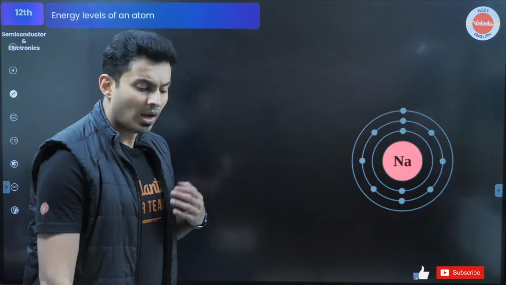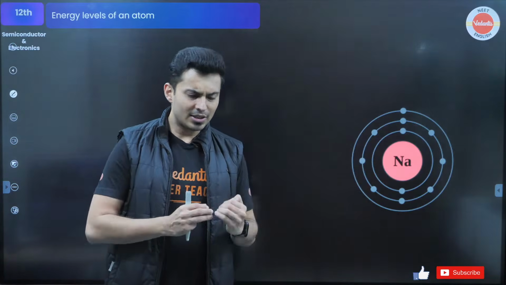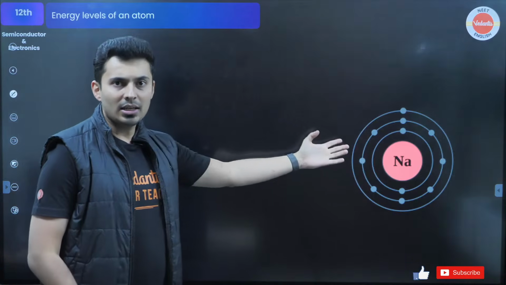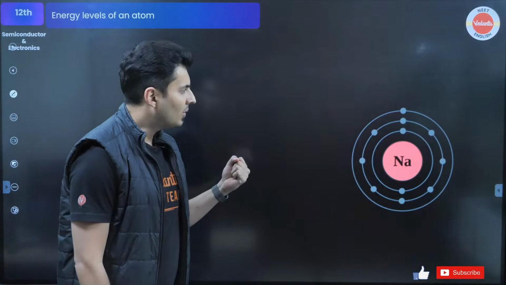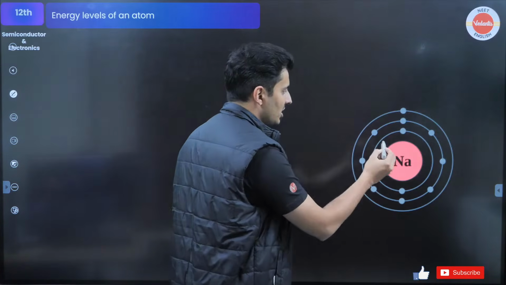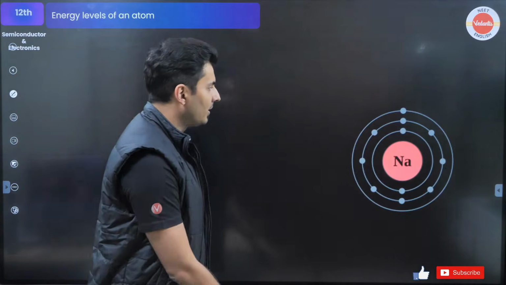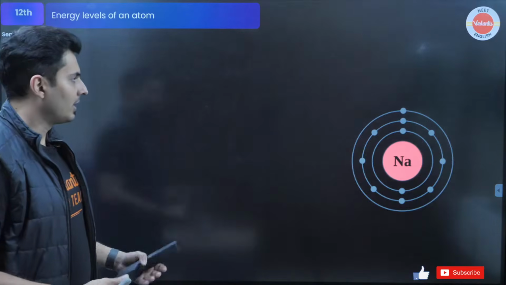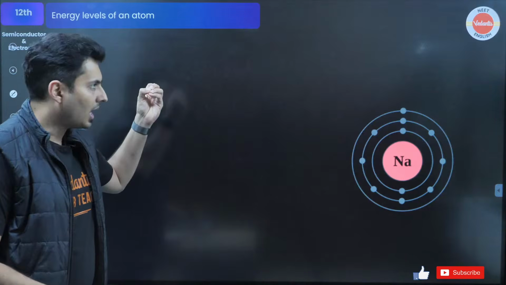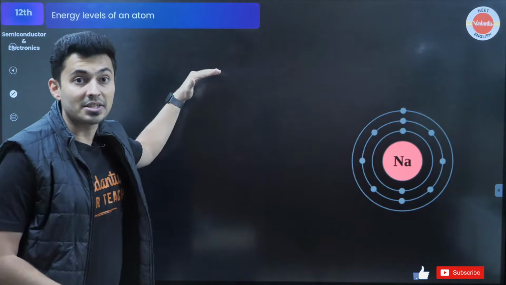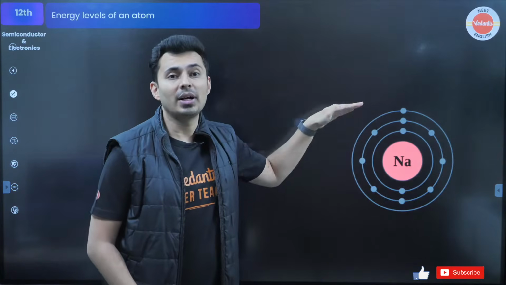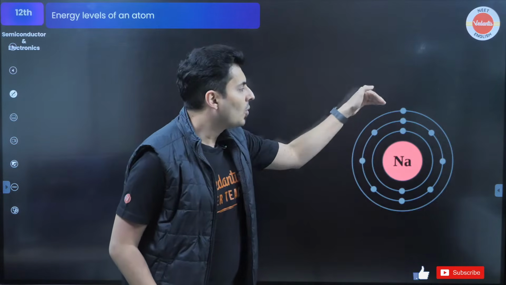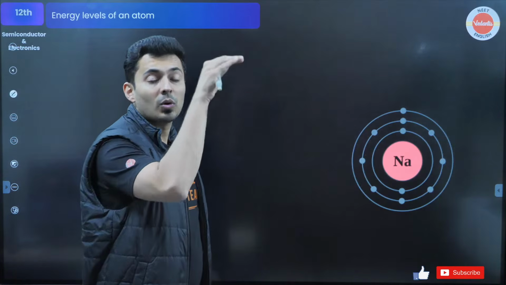I hope you have written down all these things, but anyways, you will be getting the PDF later on as well. Now, how does a semiconductor work? What's exactly going to happen? Let's quickly go through the atomic level description and concepts. If you take any element, let's say for example sodium, there are 2 electrons in its first shell, then 6 electrons over here, and then there is 1 more electron in its outermost shell. Correct? Great. Now, if you take such an atom and you show the energies, remember each electron has different energy. Electrons which are close to the nucleus have low energy, ground state. If you go to higher orbits, higher shells, the energy grows higher and higher.